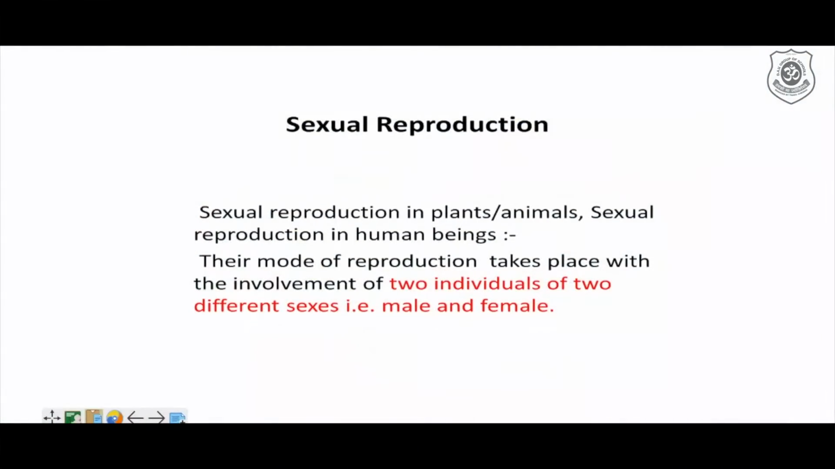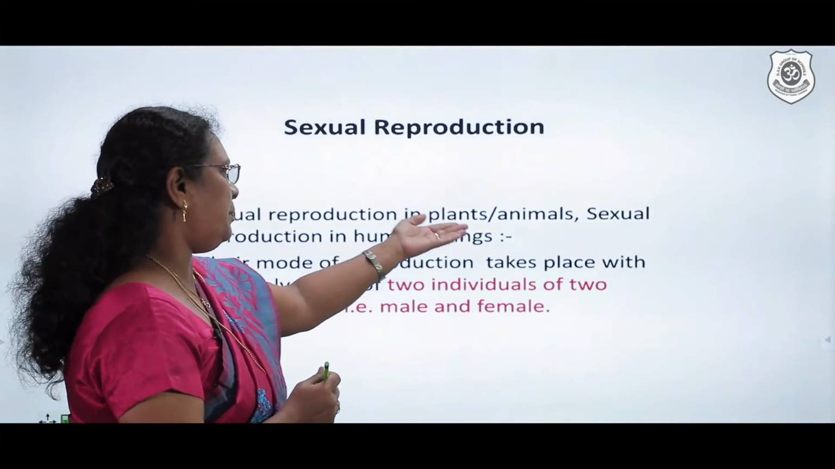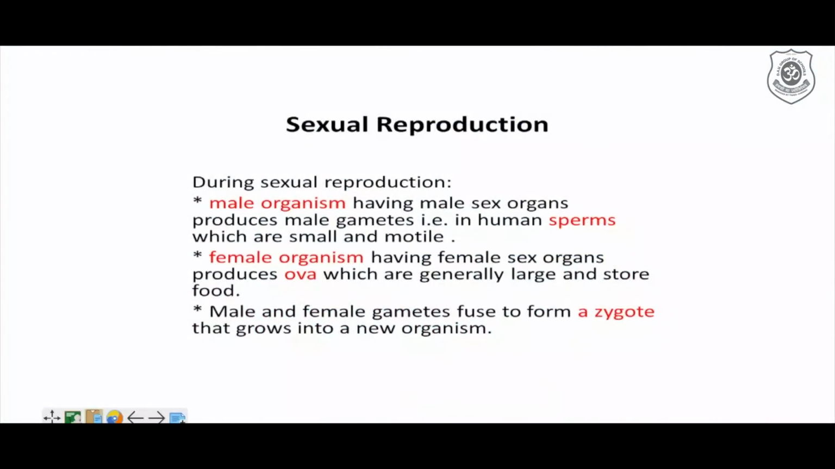We quickly go over to the next type of reproduction as an introduction: sexual reproduction. Definitely, this mode of reproduction takes place with the involvement of two individuals of two different sexes. That is, there has to be a male as well as a female. Where do we observe it? We observe it in plants, in animals, in human beings.